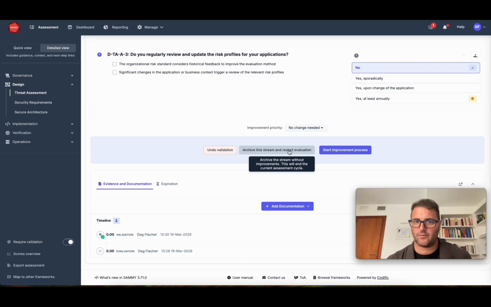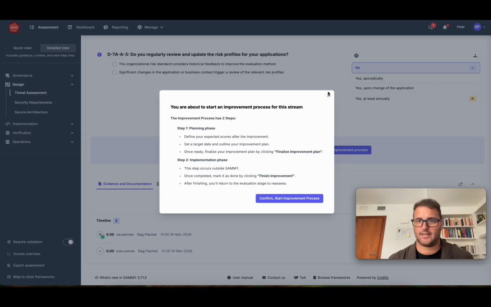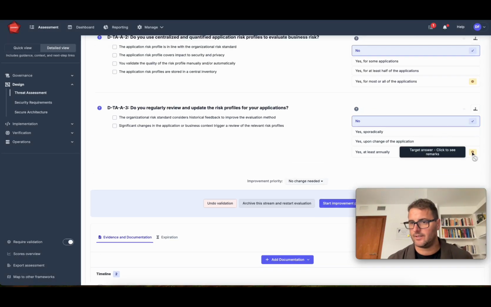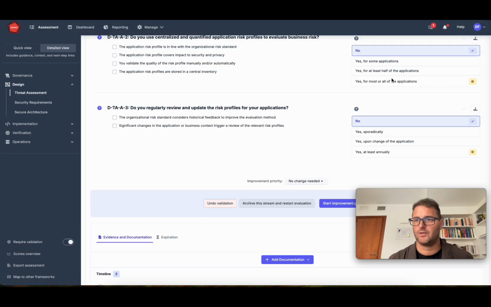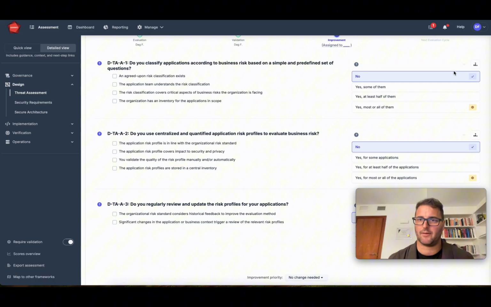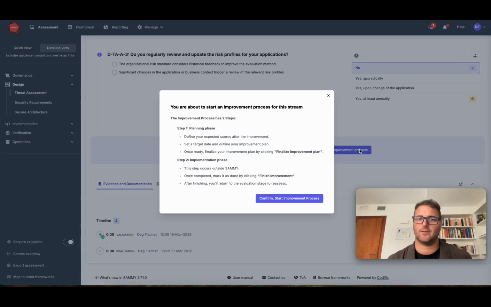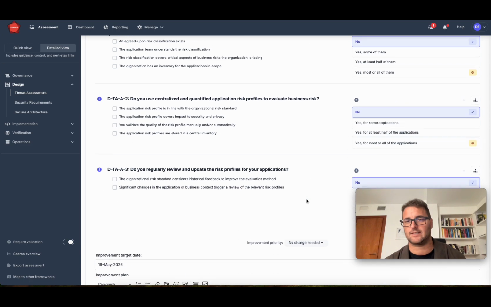If this is good enough, we don't want to do anything, then I can just archive this stream and restart evaluation. Then it brings it back to the next evaluation. Or I can start an improvement process. I can see here in these little target icons that I have a target posture here, and I'm supposed to get to a higher level, but I'm not. So let's start an improvement process, and this creates a roadmap for this activity.